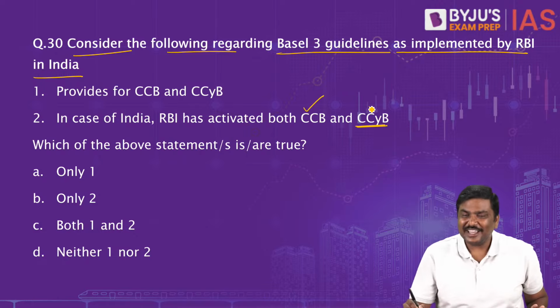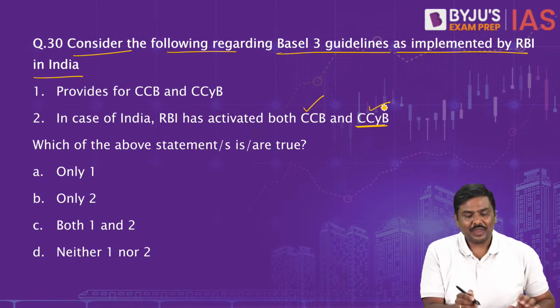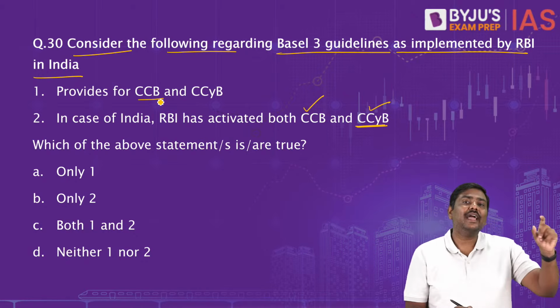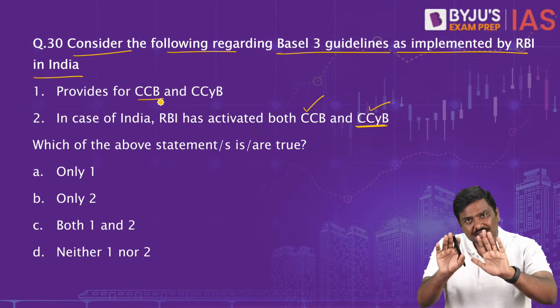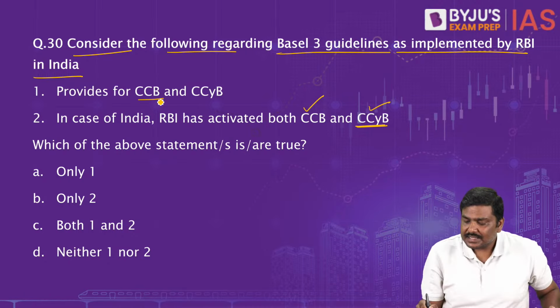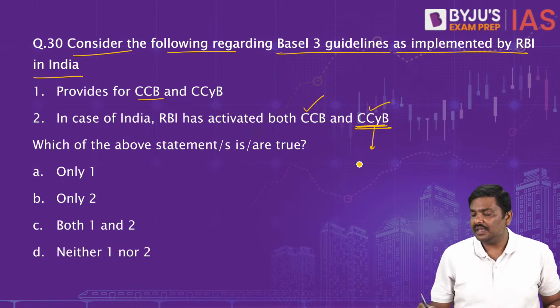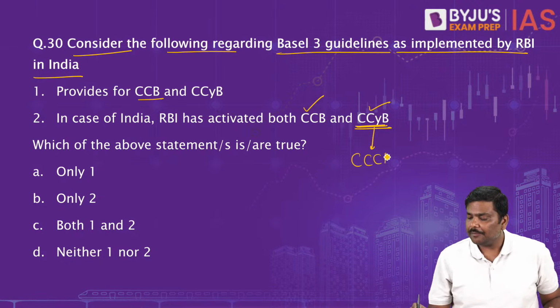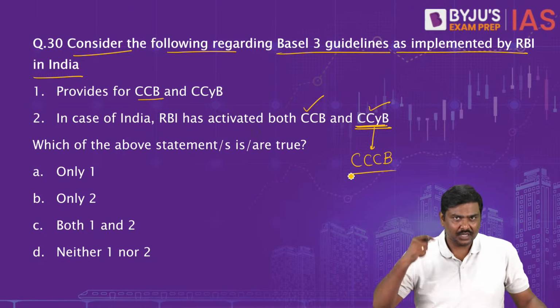There are two terms here, please be very careful. Many of you get confused with both of them. CCB stands for Capital Conservation Buffer. Simple, Capital Conservation Buffer. Second, CCyB. Another way to represent CCyB is triple CB, Counter-Cyclical Capital Buffer.